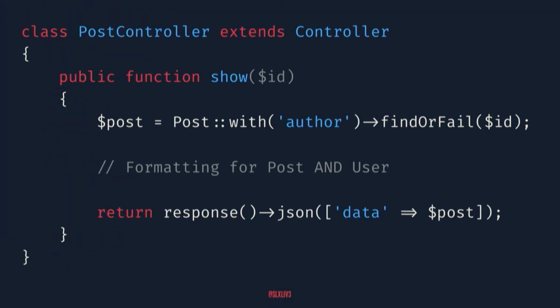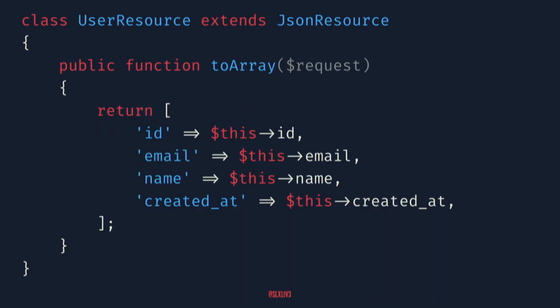So we're returning some blog posts here, and we decide that we want to include the user. So now in our controller, we've got to format what the post is going to look like, and we're going to have to add that same formatting back into the user. So now we've got three places. And I think this is something that's pretty common. So how can we clean this up?